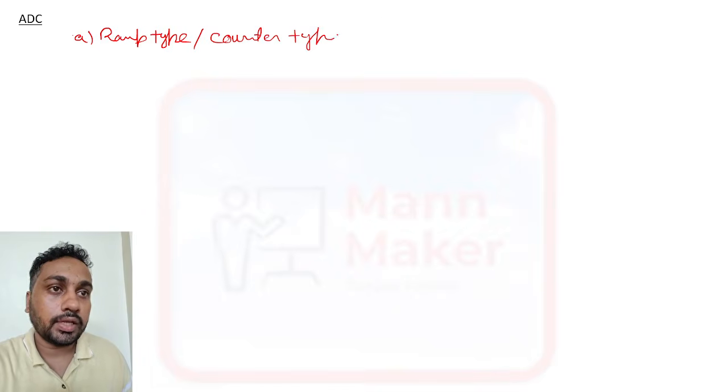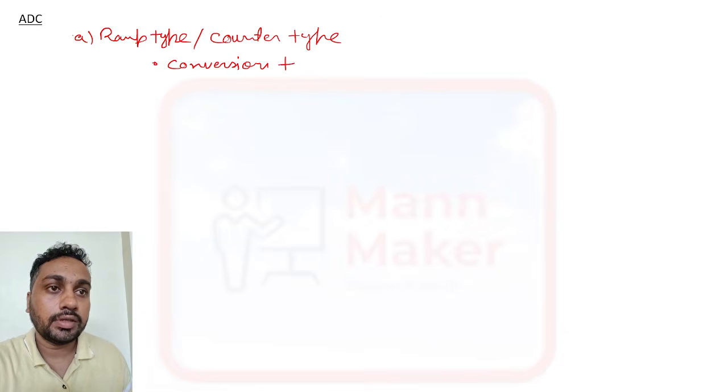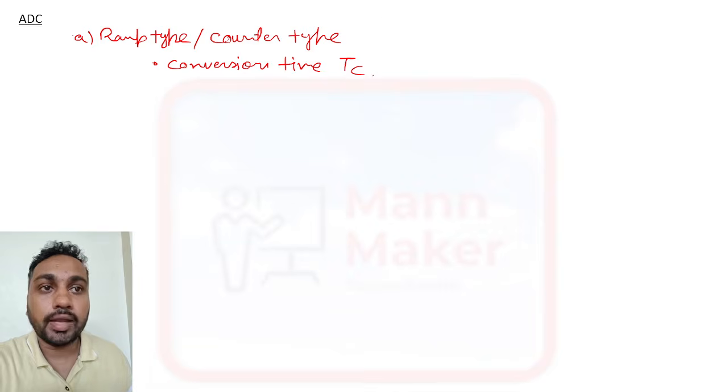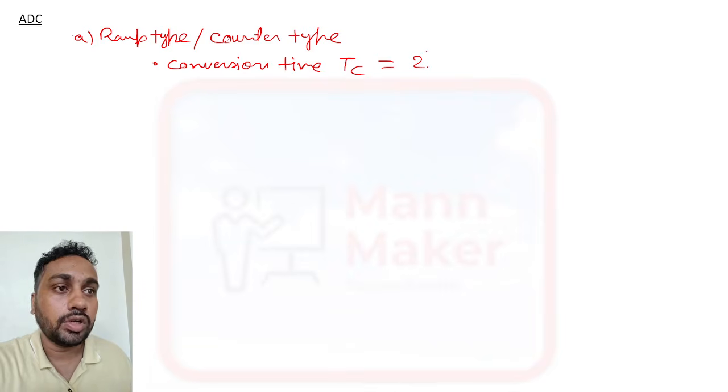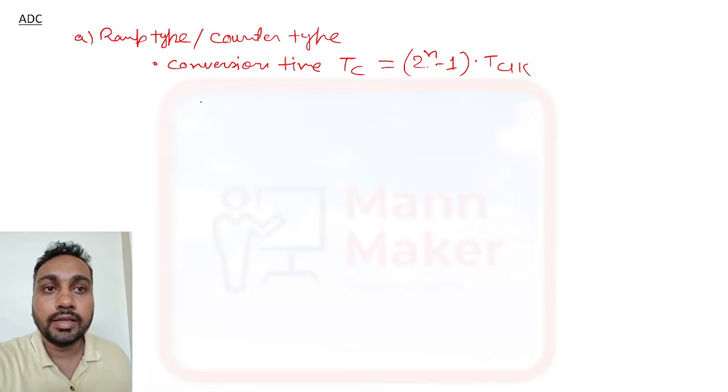Here they will ask questions related to conversion time. What is the conversion time for the ramp type counter? The conversion time TC is (2 to the power n minus 1) times T clock. This is the formula for conversion time in ramp type or counter type.